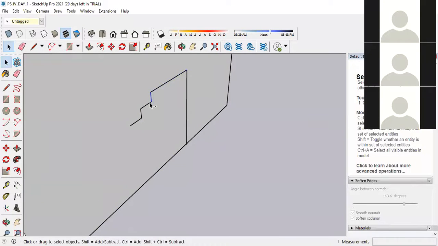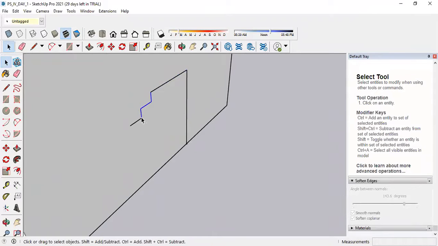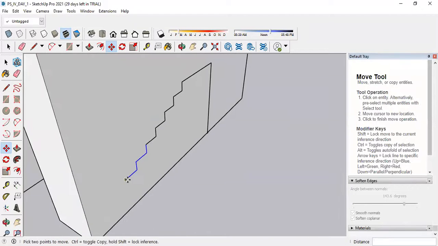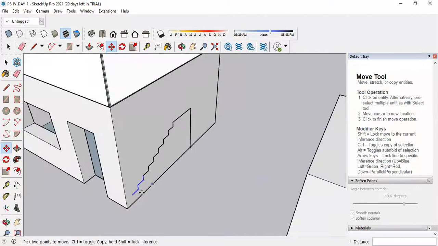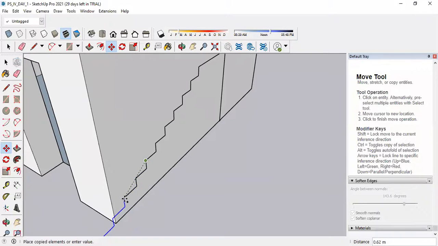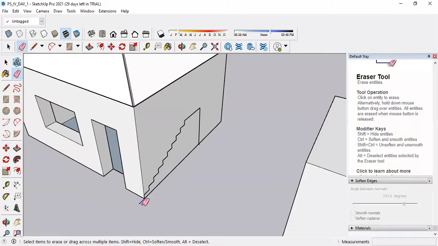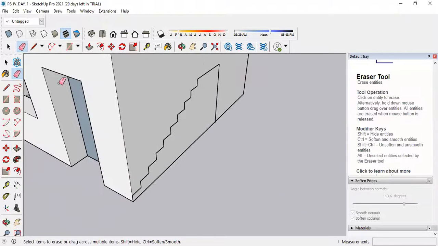Okay, select this line particularly, select this one, and then select this one. Go to the move command, select this, press the control button, place it over here, again lift it, place it like this, and again lift it from here, make a copy of it, place it over here. If possible, do it again, then erase the remaining points. Okay, now it is done.